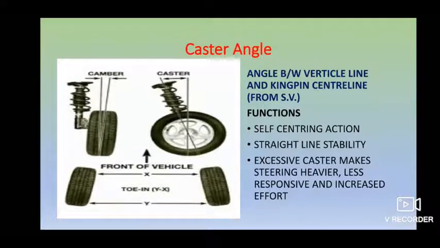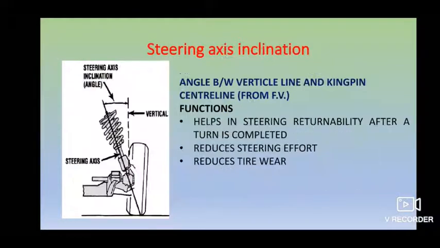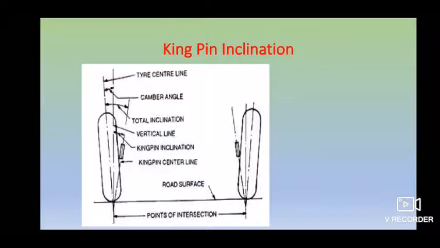Next we move on to the other one. Let's first try to understand the kingpin, so that it is very simple to understand the steering axis angle. What is a kingpin? It is the angle between your vertical center line and the center of your kingpin. We generally say it is the kingpin inclination, or also the steering axis inclination. It's the same, both are said.